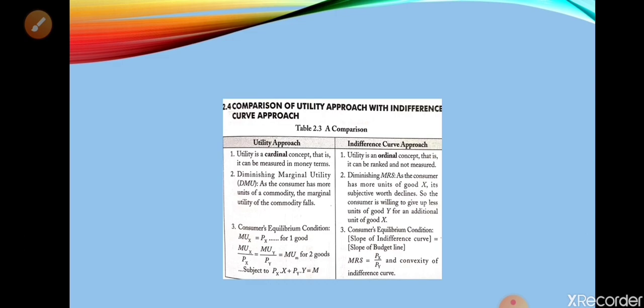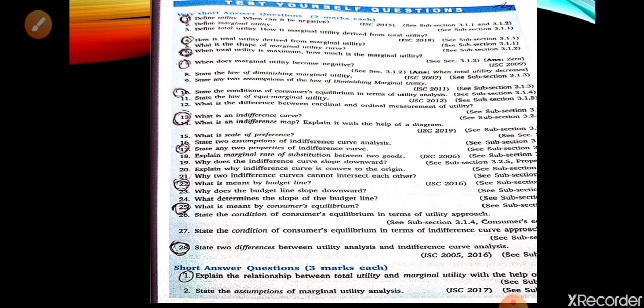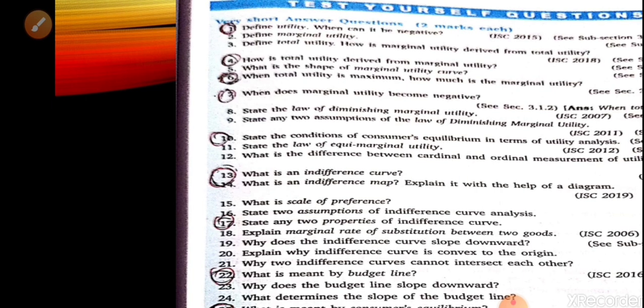Now we are moving to the last part, which is the exercise of the chapter. Note down, in short answers: question number 1, 4, 6, 7, 10, 13, 17, 22, 25, 28. I am repeating: question number 1, 4, 6, 7, 10, 13, 17, 22, 25, 28.